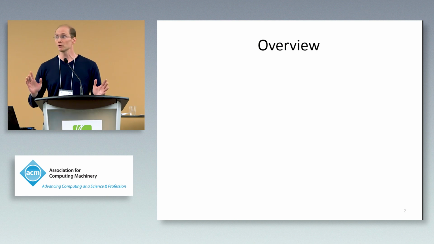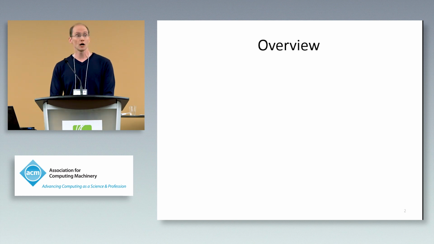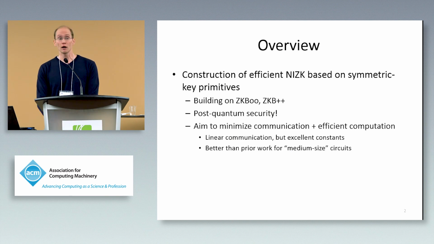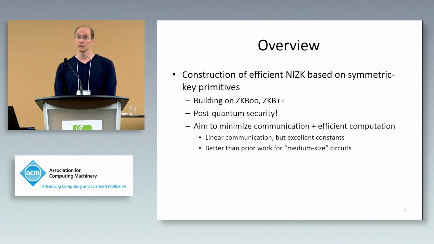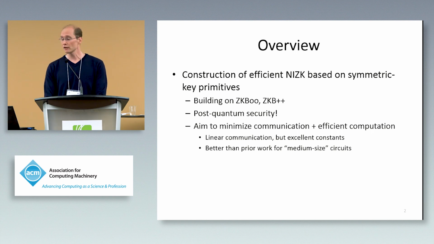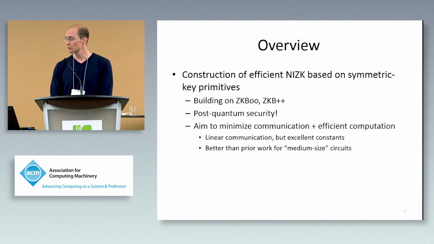So I want to just give an overview so that people can get the main result of the talk, and then they can check their email or whatever else they want to do. So basically, the talk is about constructing an efficient, non-interactive zero-knowledge proof system that's based on symmetric key primitives alone. So based on hash functions and block ciphers. It builds on prior work that I'll talk about in a few slides. Primarily, for those who are familiar, it's built on a series of works called ZKBoo and ZKB++.